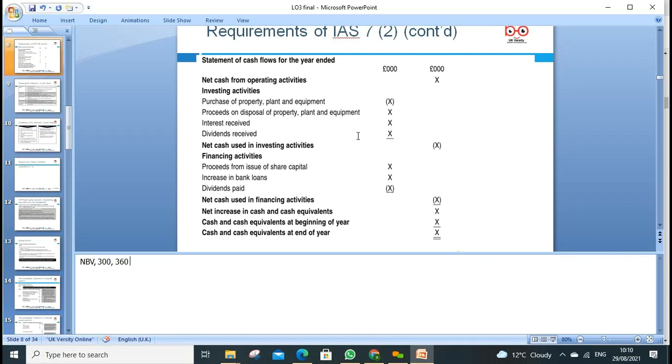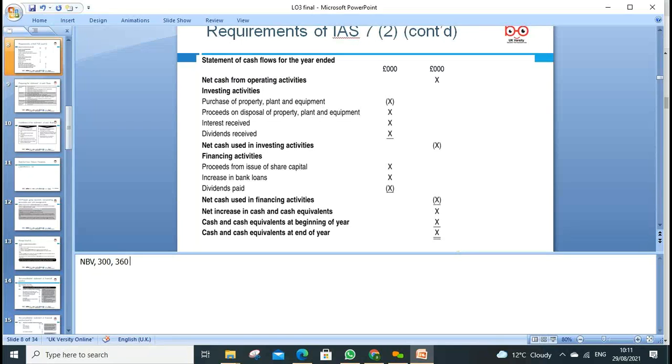So when I receive the proceeds, it will be 360. So money came into the business, 360. In the profit and loss it will only show 60 as a gain. But here under the investing activities the proceeds will be the full 360. So we'll debit the cash and credit the property, plant, equipment value 360. Okay, and 60 will be the gap that goes on the credit.